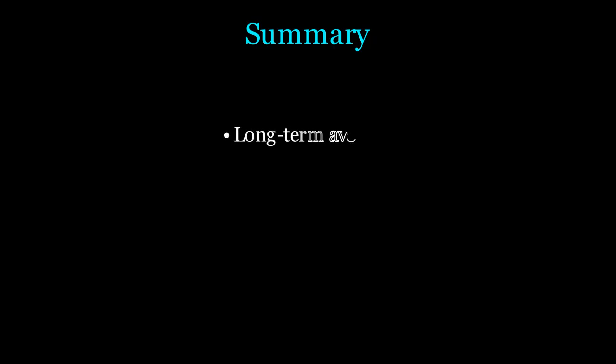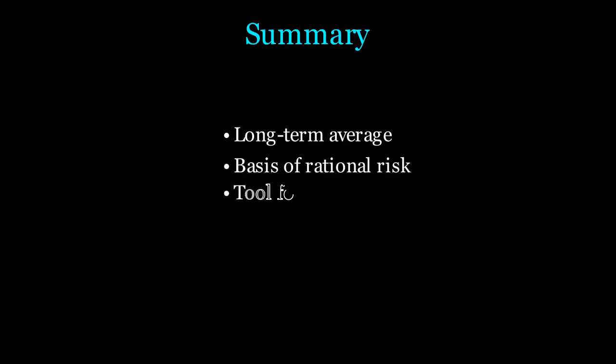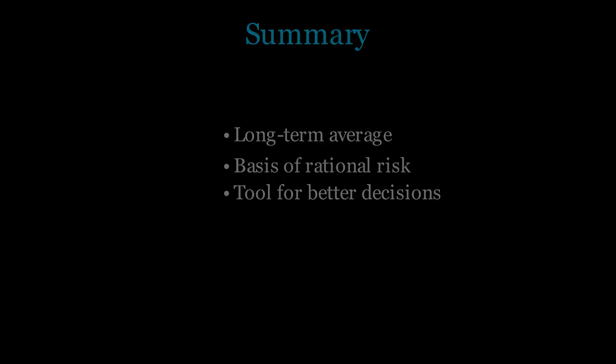In summary, expected value is the bridge between the uncertainty of a single event and the predictability of the long run. It reminds us that while we can't control a single roll of the dice, we can understand the math behind the patterns. Whether you are investing in the stock market, choosing an insurance plan, or just playing a board game, always ask yourself: what is the expected value? It's the closest thing we have to a crystal ball in a world of randomness.